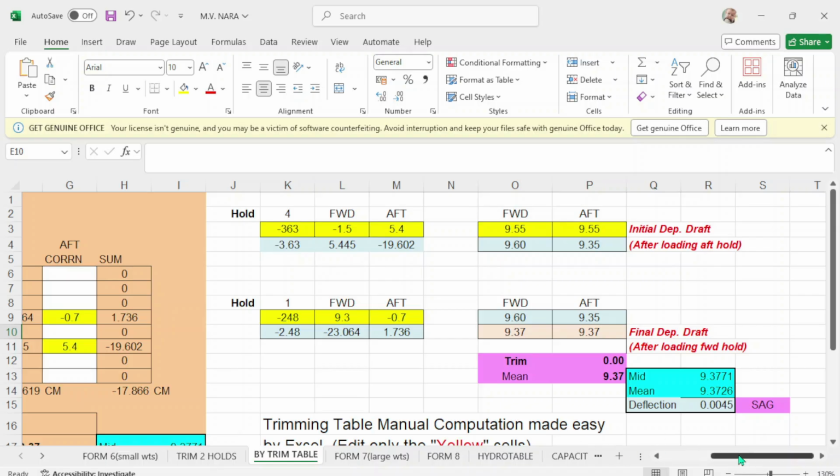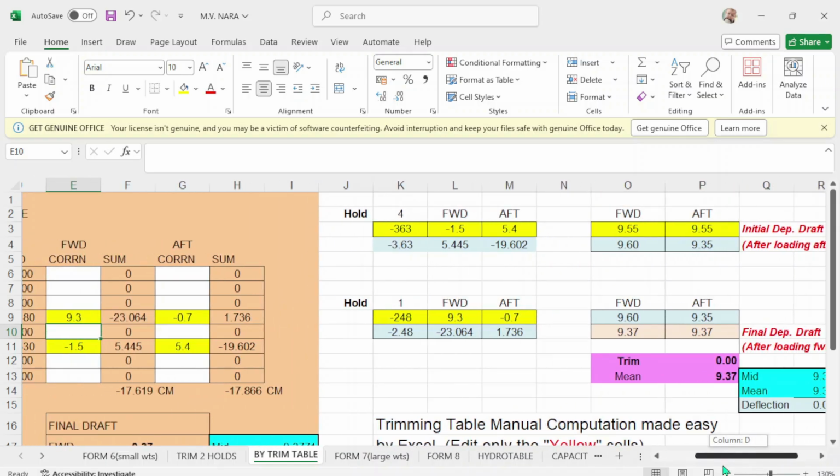Apply your correction of number 4. Forward is negative 1.5, and up correction is 5.4, which is the same. Once you finish taking out this figure, then this will be your initial drop, 9.55, which is your drop in Manila.